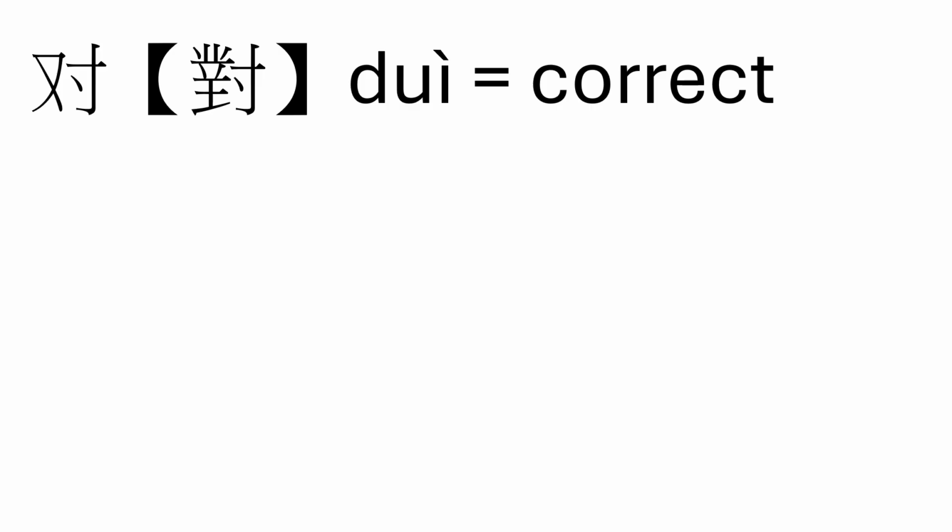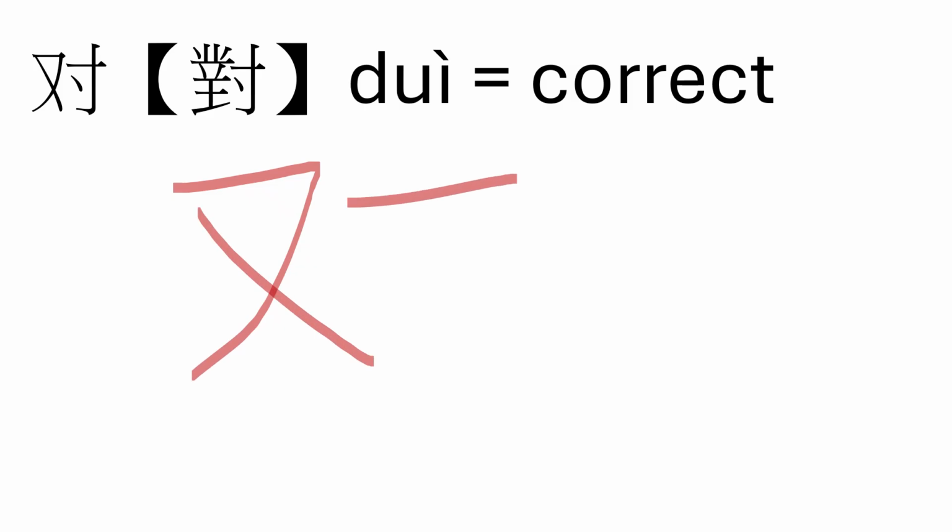It contains two radicals that both should be familiar to you. First of all, we have this one over here, which some students like to refer to as the fish. And then we have this one over here, which we saw in 时候. The 时, it is the inch radical. That is if you are a simplified character user. If you are a traditional character user,